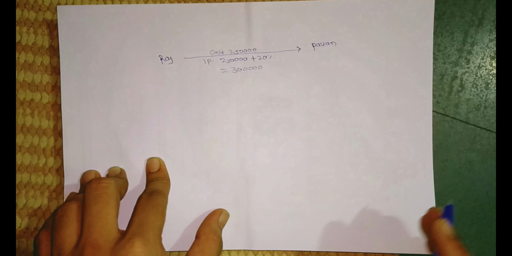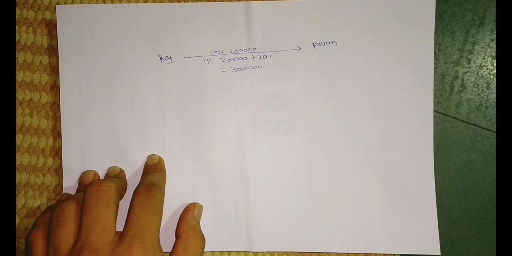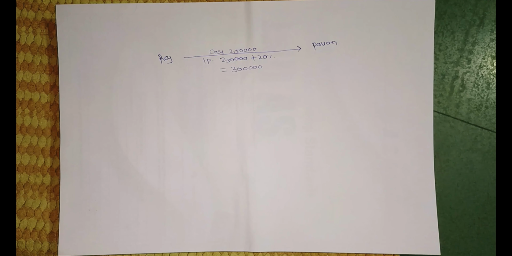So this is the first information given in the question. In this trick we present the information of the question in a diagram, so that we can easily understand which entries come into the books of the consignor and which entries come into the books of the consignee, so we don't have any confusion regarding the entries.